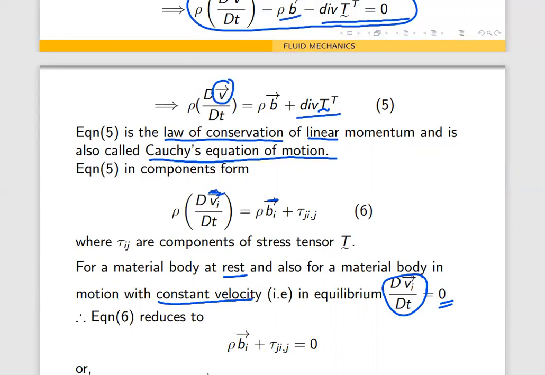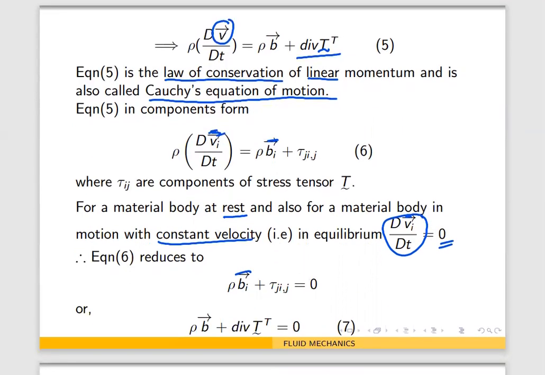So from equation 6, we get rho Bi plus tau ji comma j equal to 0 in the components form. Or we can write rho B plus divergence of T transpose equal to 0. That is called equation 7.